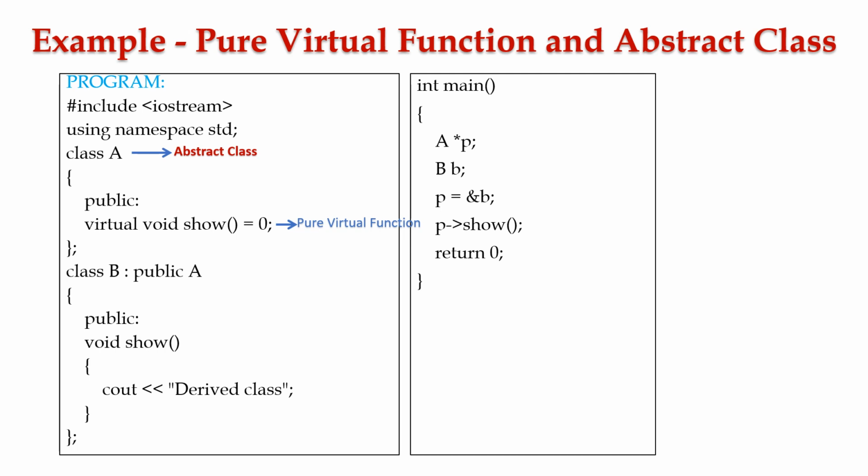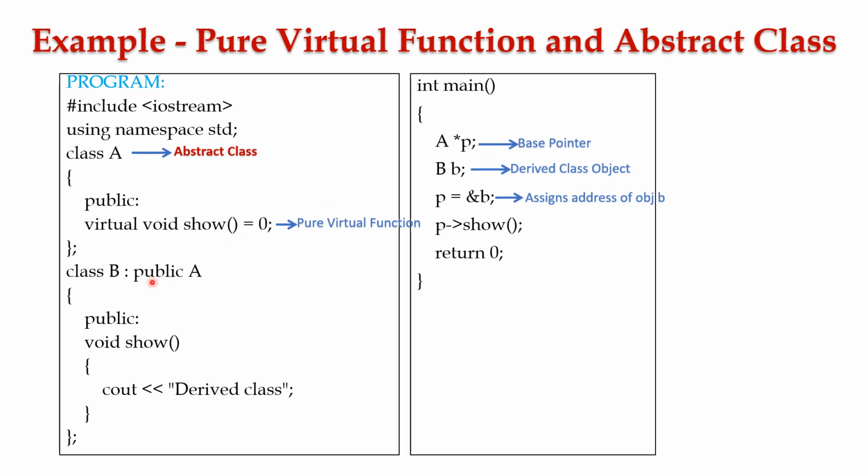Now let's see the execution of the program. The execution of the program starts from the main function. A star P implies that for base class A, we have created the pointer variable P. Then we have created the object B for class B. Next, P is equal to ampersand B implies that we have assigned the address of object B to the pointer variable P. Next, using the arrow operator, the pointer variable P accesses the show function which is implemented in class B, since we have assigned the pointer variable with the class B object.